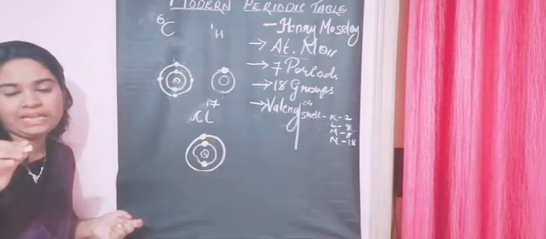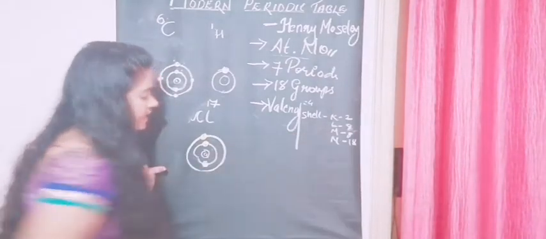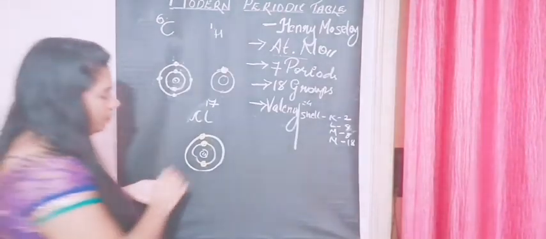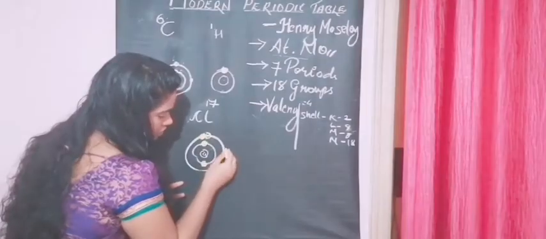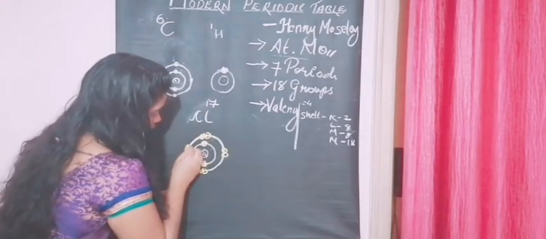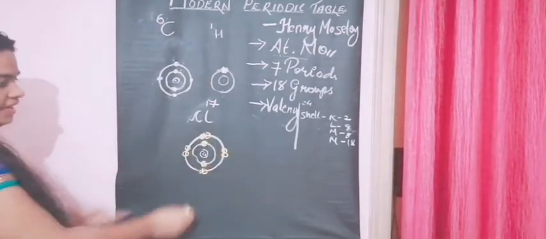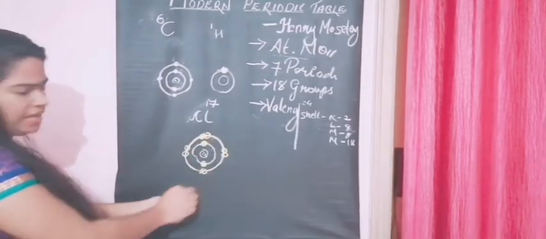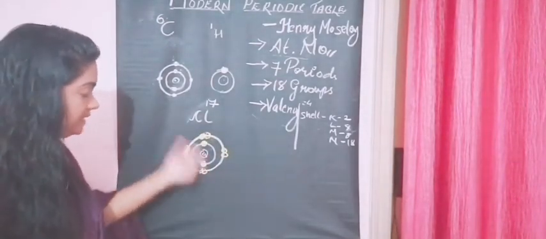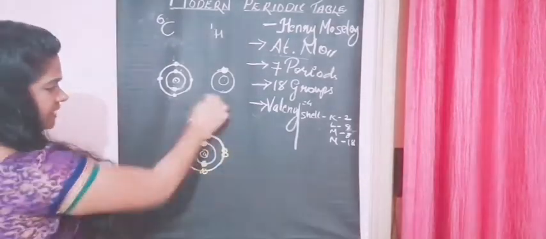Since it is 8, it's stable, so here the electrons can get paired up. They can pair like 1 2, 1 2, 2 and 2. So it's stable, right? The repulsive force doesn't matter here, so it has a stable state. Now 2 plus 8, how much is it? 10. So we have 7 more to locate.